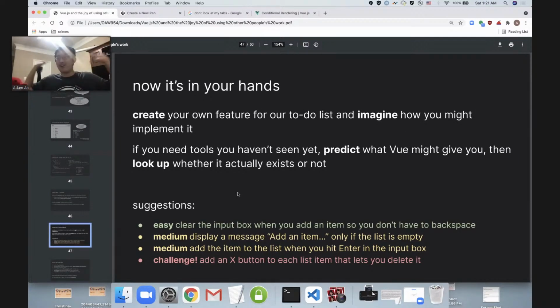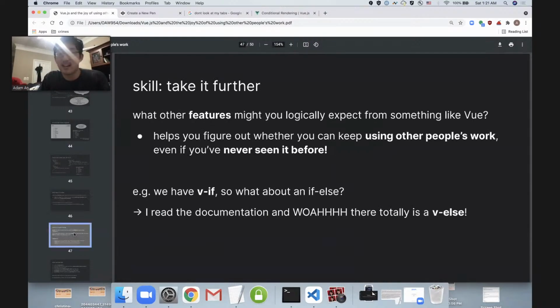So now, that is all the Vue I am showing you today, but it is all in your hands. So if you'd like to go further, then here's what I invite you to do. Try to create your own feature for our to-do list and just imagine. You don't need to actually write code, but just think about it. Imagine how you might implement it. And then here's how you can use the skill that I just showed you on the previous slide.